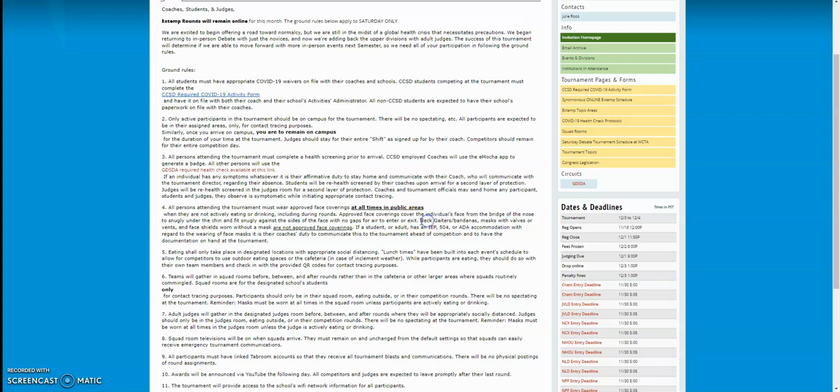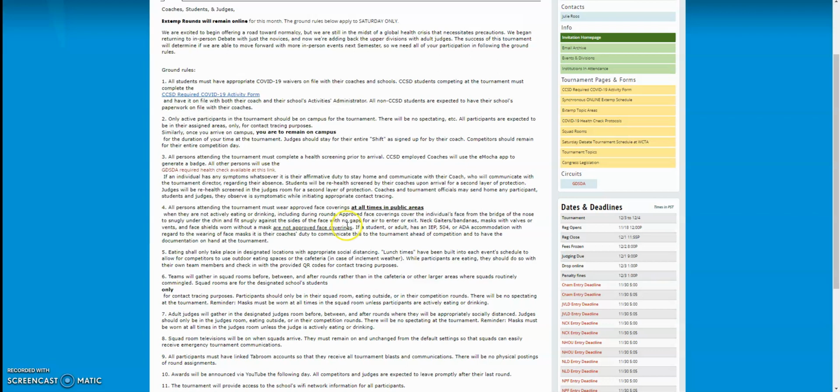Neck gaiters, bandanas, masks with valves or vents, and face shields worn without a mask are not appropriate face coverings. Please make sure that you are showing up to the tournament wearing an appropriate mask.